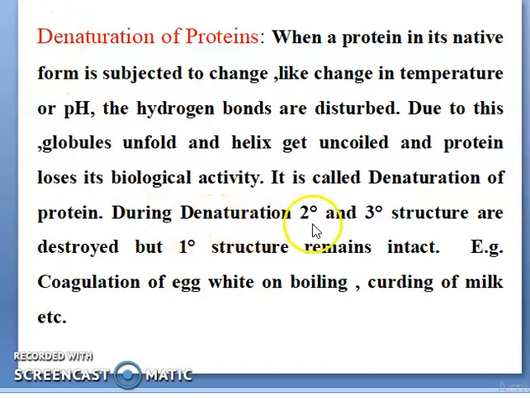During denaturation, the secondary and tertiary structures are destroyed, but the primary structure remains intact. Intact means the same; nothing changes in the primary structure. When a protein undergoes denaturation by factors like change in pH, hydrogen bonds and temperature, only the secondary and tertiary structures change. Examples: coagulation of egg white on boiling, and milk turning into curd.